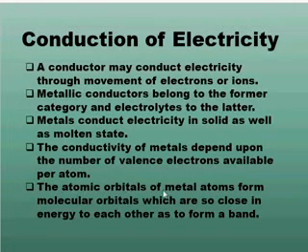The atomic orbitals of metal atoms form molecular orbitals which are so close in energy to each other as to form a band. Now this is something new for you. A band is formed by the molecular orbitals in metals.